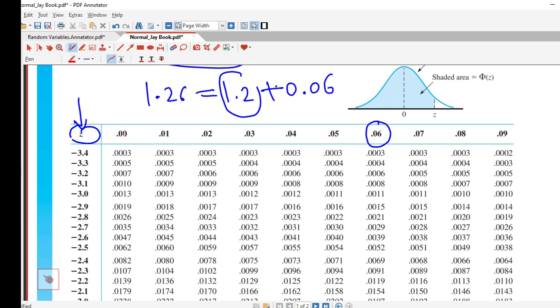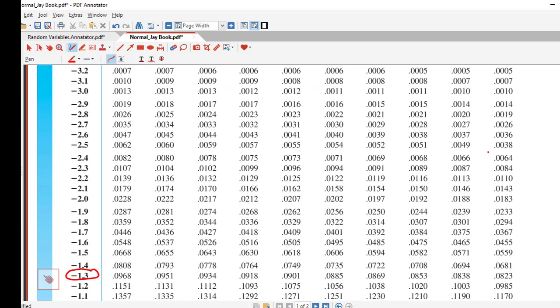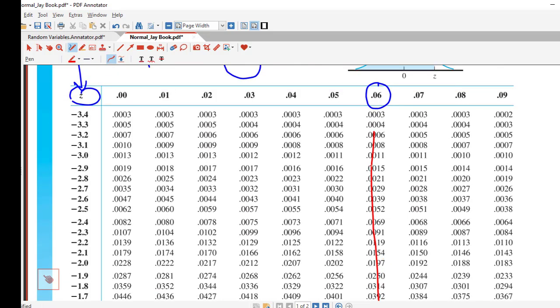So I can count from 0 up to 6. So minus 1.3, this is for 0, this is 0.01, 0.02, 0.03, 0.04, 0.05, and this is 0.06. Okay, we can count in this way: 0, 1, 2, 3, 4, 5 and 6, and we can observe that this is the column corresponding to 0.06.